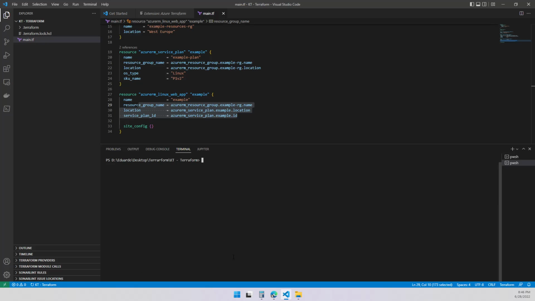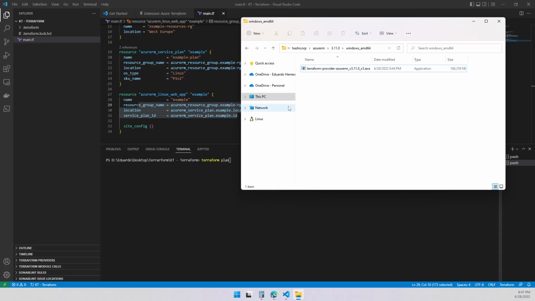That was two commands right now, init and validate. Now we're going to go ahead and do the Terraform plan. This is one of the most important commands in Terraform, right? What is it going to be doing? It's going to check your infrastructure, in this case Azure, because that's the provider we have. It's going to check if we have something created. And when that happens, it's also going to create a different file over here.